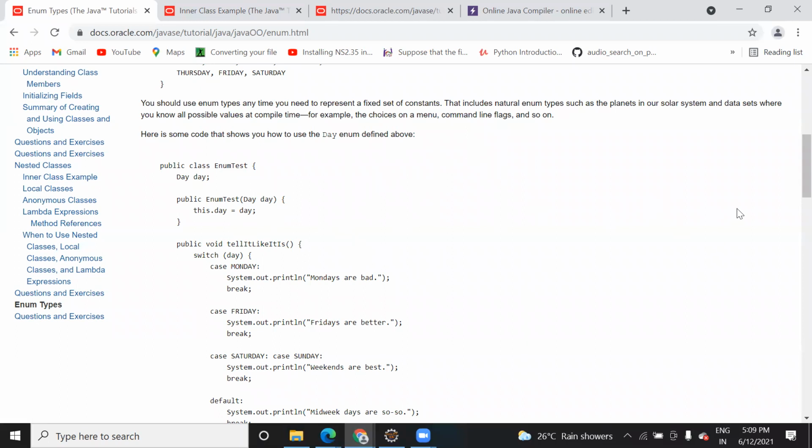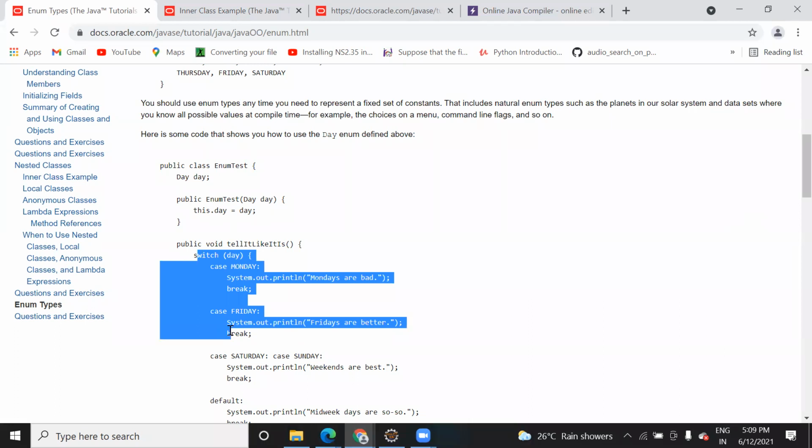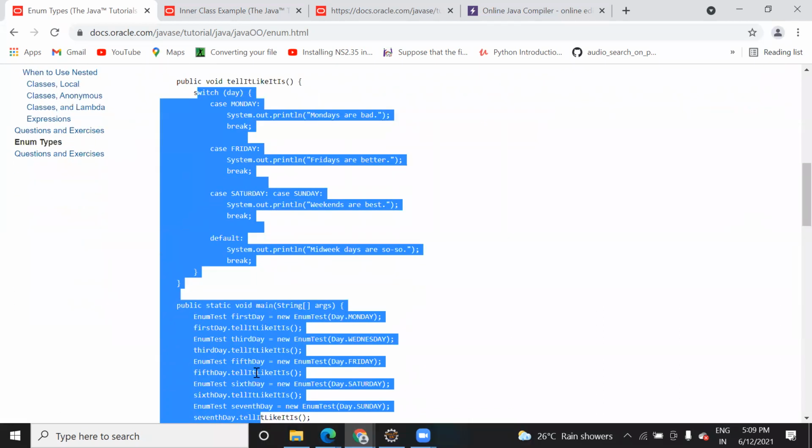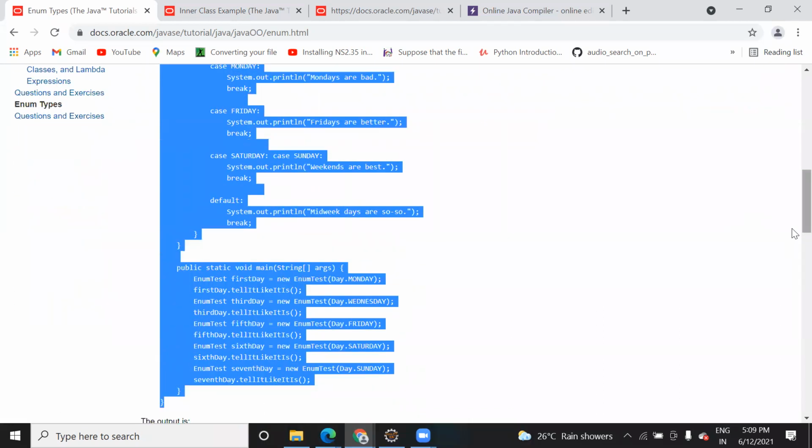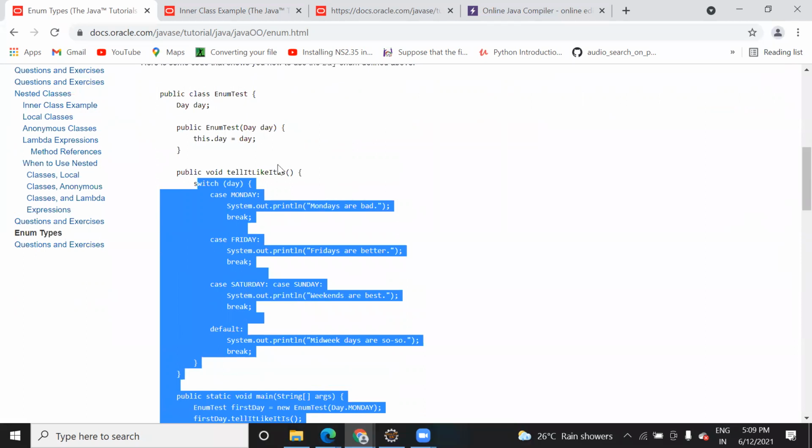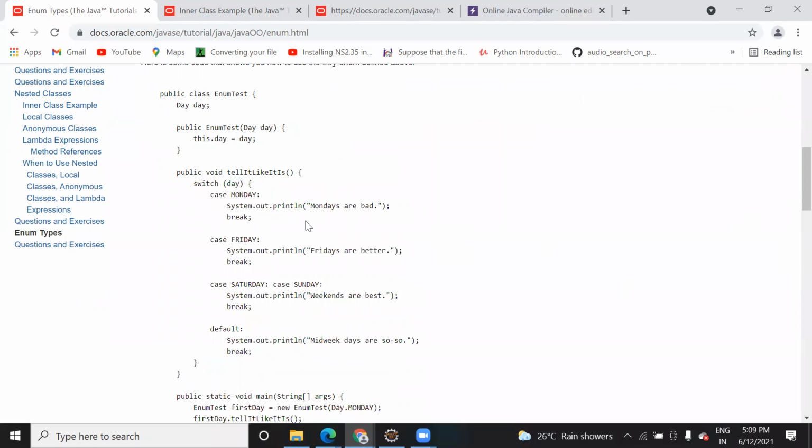Okay, and ping me if anything is not clear on this, just ping me on Trello. Regarding the assignment question that I've shared with you, do it by tomorrow and Monday, and update me whether you are able to do it or not. When you make this program, just create this enum class, then create the switch case and make the main method. No need to create this constructor, and no need to create a function also. This is possible with that also.